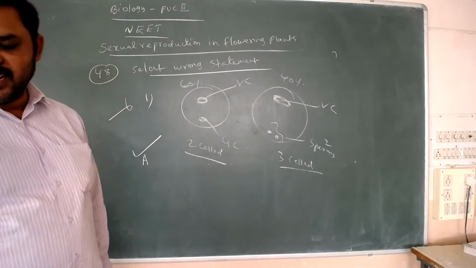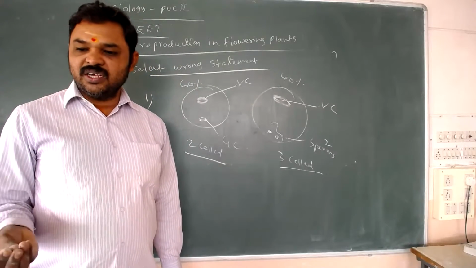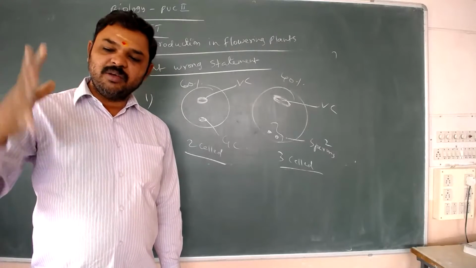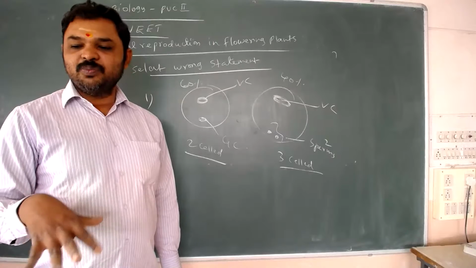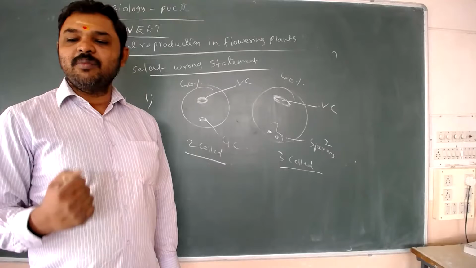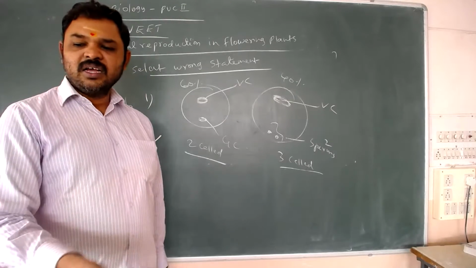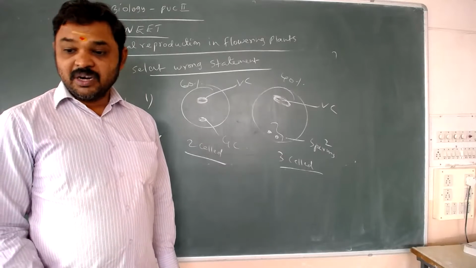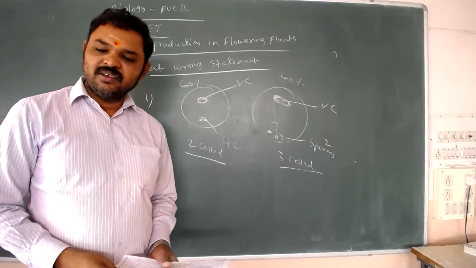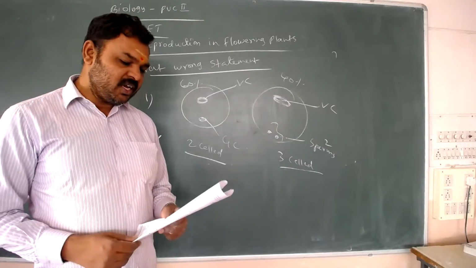Next, pollen grains in some plants remain viable for months. In some plants, like Solanaceae, Rosaceae and Fabaceae, the viability is retained for months. Viability means the period in which pollen grains do not lose their germination capacity. They retain the capability to germinate. That period is called the viable period. In the grass family it is 30 minutes, but in some plants it is months. So this is correct.